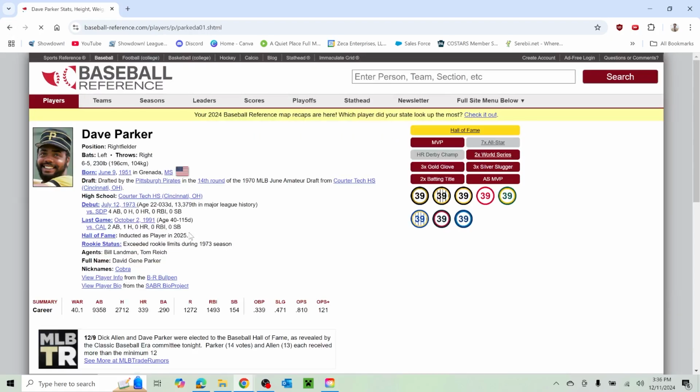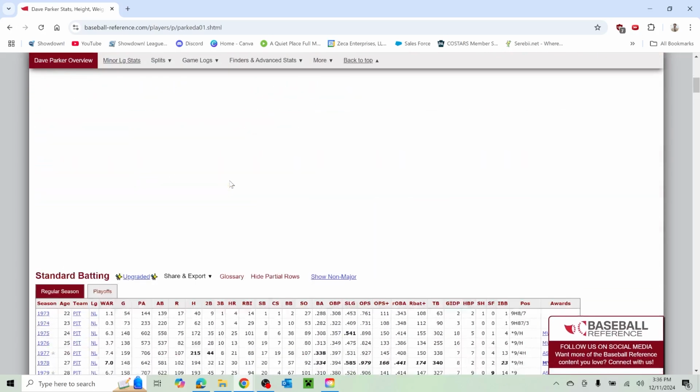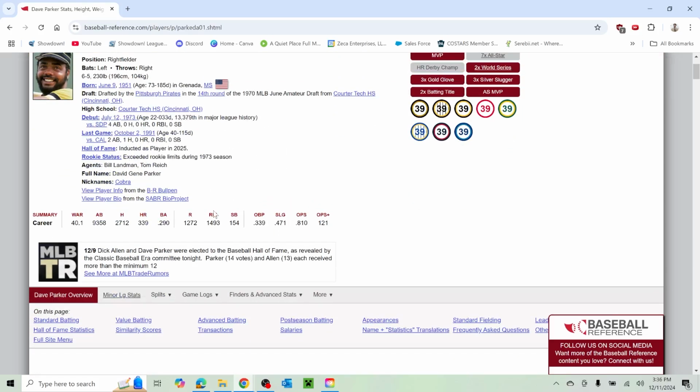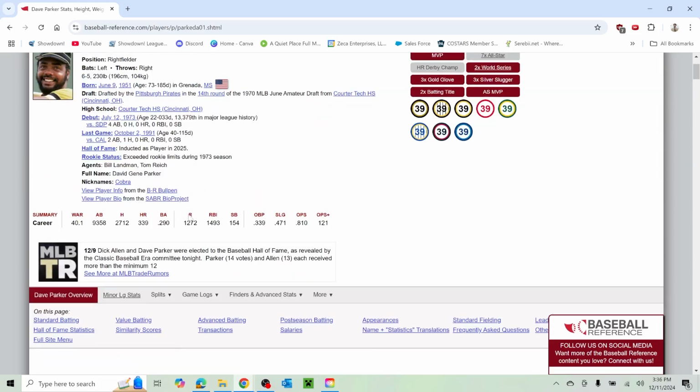Let's go back to Dave Parker, the Cobra. Pirates legend, just recently inducted into the Hall of Fame. Do they have that updated? Yes, good. They have the Hall of Fame thing. Okay, so here are the numbers that I want to show you. So I love WAR. I think it's a good stat because it encapsulates all aspects of baseball. It takes into account your hitting. It takes into account your fielding as well. And you can separate the two of them like I've displayed here in this episode, but look at this.